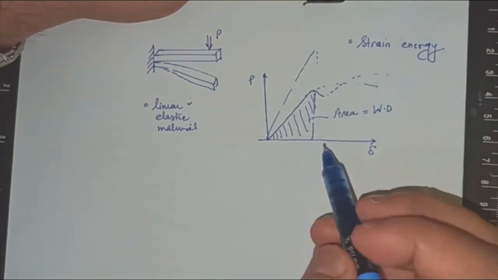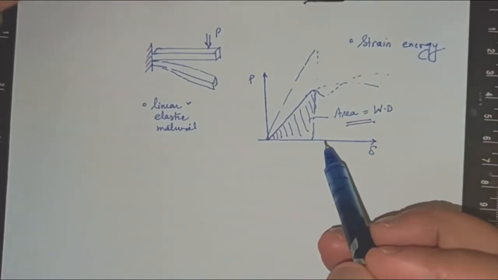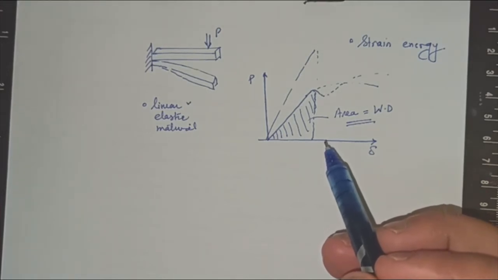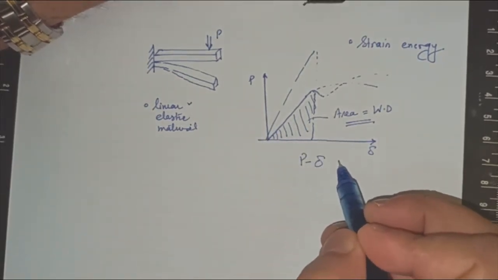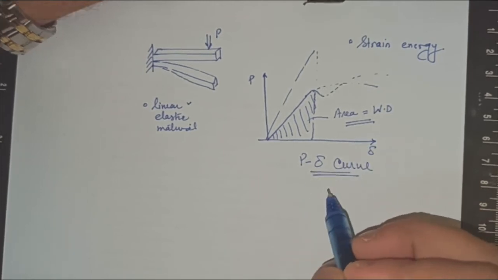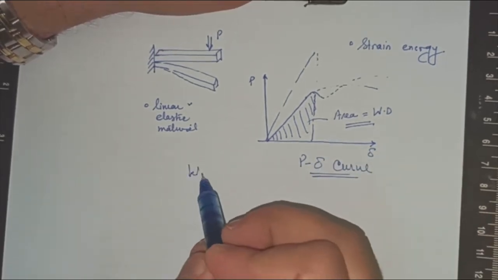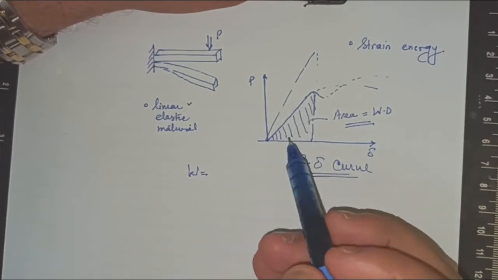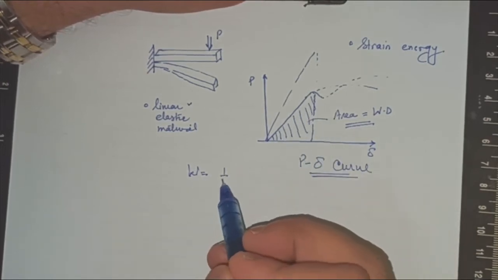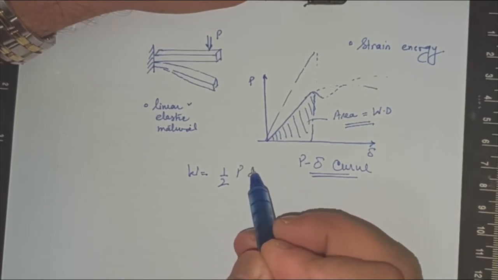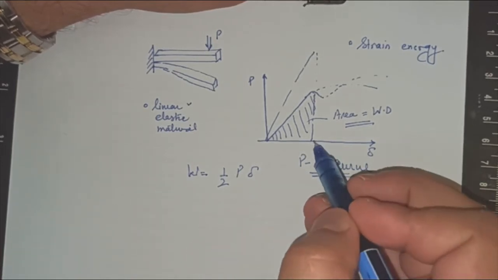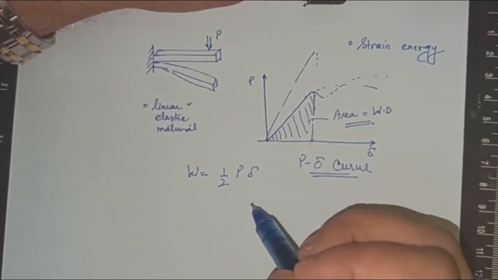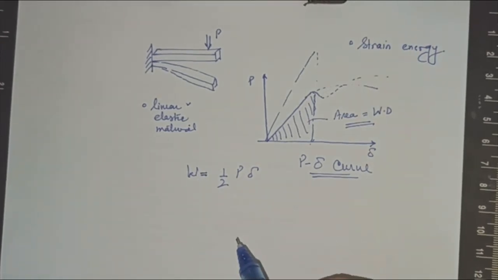Area under this curve will be my work done. This is very famously called a load displacement curve in terms of strain energy. So my work done will be equal to the area of the triangle. What is the area here? Half base into height. Height is load, and base is the delta. Whatever the delta is here, we'll take it. So this will be the amount of work done occurring here.